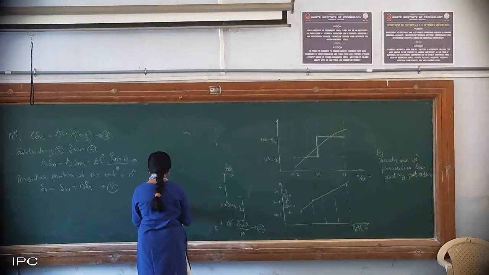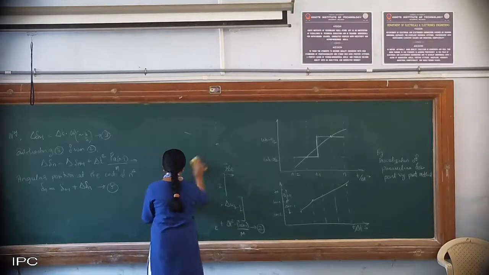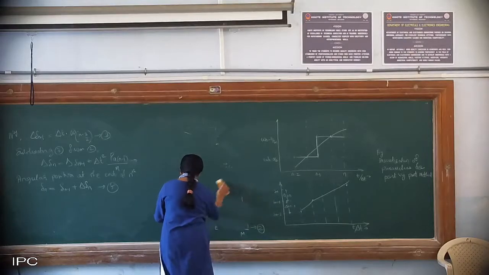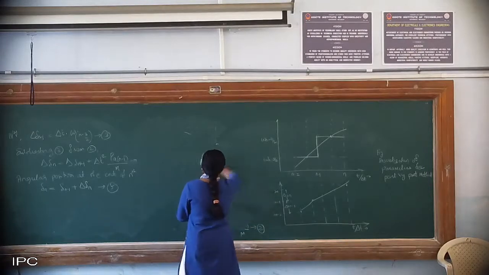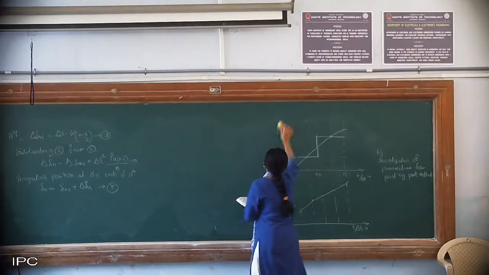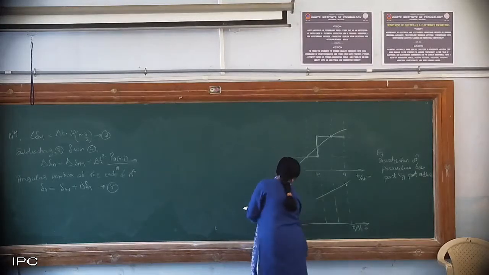Then any switching event causes discontinuity in accelerating power. If it occurs at the beginning of the interval n, then the average PA before and after the discontinuity must be used. So you have to take the average power, that is the average of PA n minus 1 and PA n plus 1. If it is occurring exactly at the center, then no need, it is already averaged out.